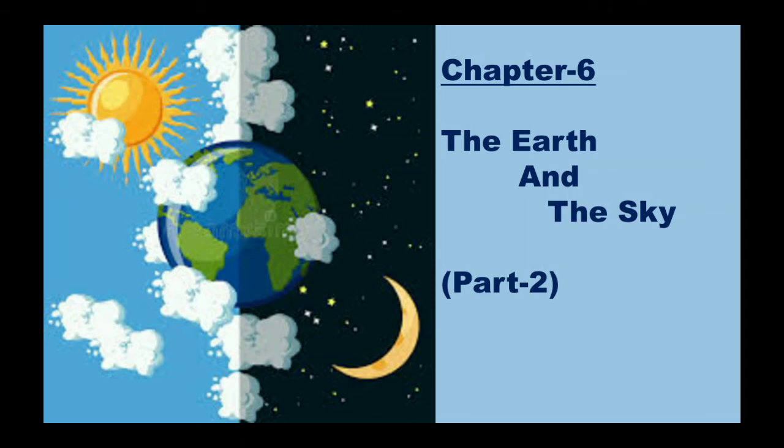Now in this picture, can you see, children? Both daytime and night time are given. In half of the picture, the sun is there. That shows the daytime. And what is visible? Clouds are there, sun is there.